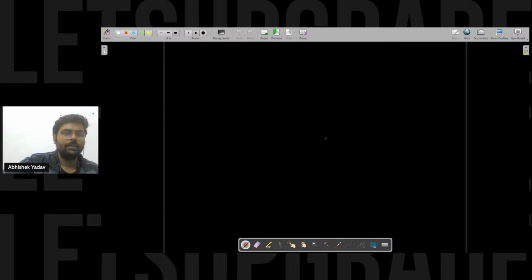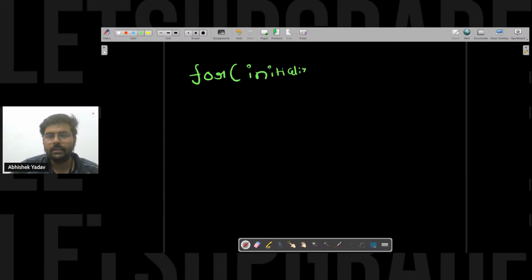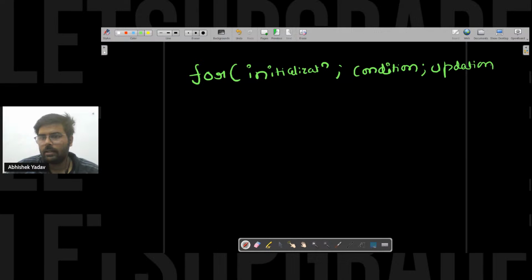If you have any doubt till this point, please write in the chat. So the last loop is the for loop, right? Here I have for, and inside the for, I have three parts: the initialization part, semicolon, condition part, semicolon, updation part. After that, curly brackets, open and close, and here I have the body.